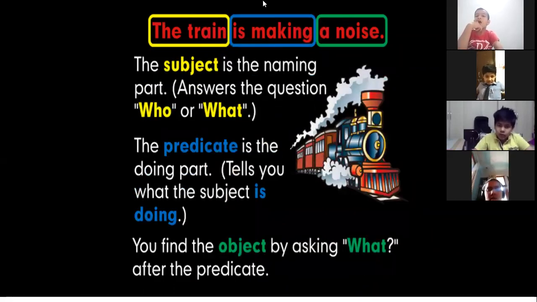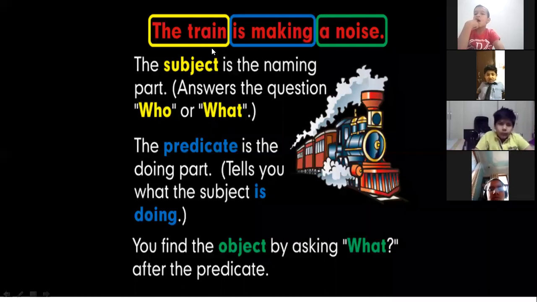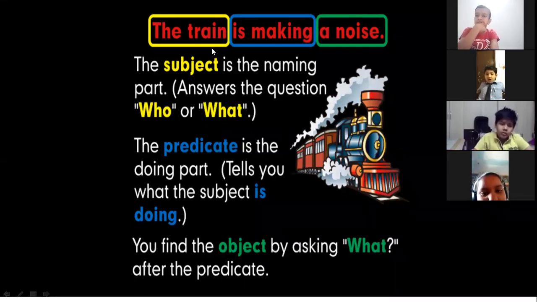making a noise. Okay, so you can see it is divided into three parts, and all the three parts are of different colors. Why have we made three colors? To make it understood clearly. Now the yellow part, this yellow part is the train. So the subject is the naming part. So the train, it's the name of a thing, train.